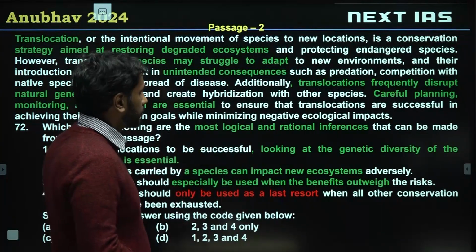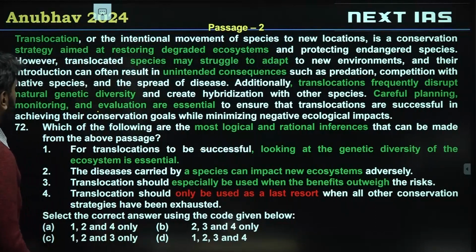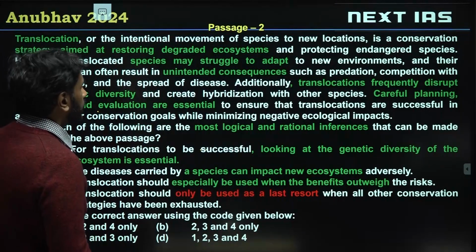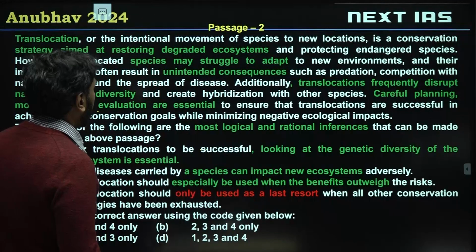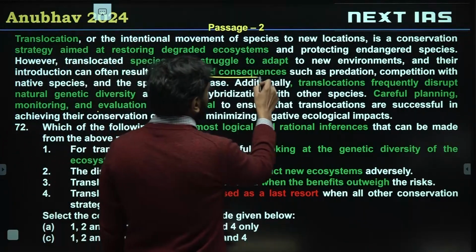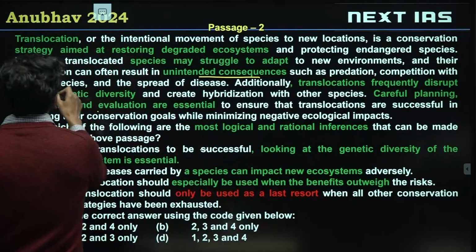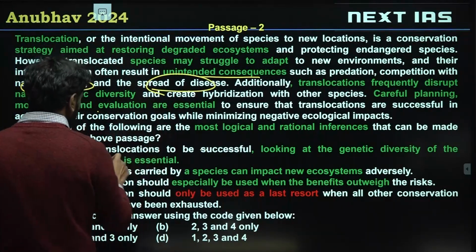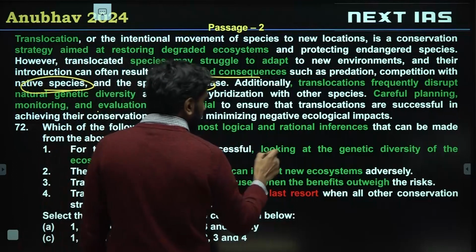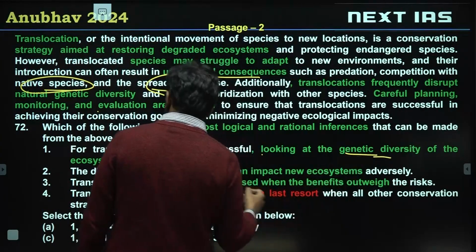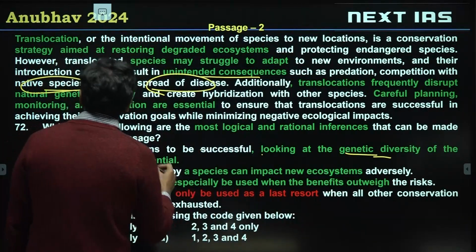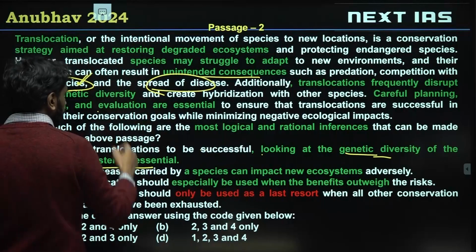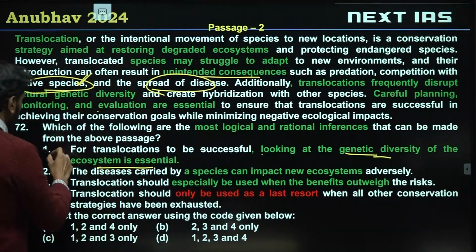That would be an inference. So here, unintended consequences such as predation, competition with native species, and the spread of disease. For translocations to be successful, looking at the genetic diversity of the ecosystem is essential. Otherwise, native species will be negatively impacted. So option 1 is valid.